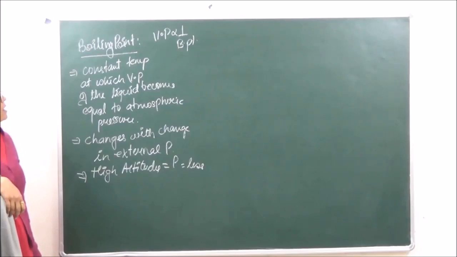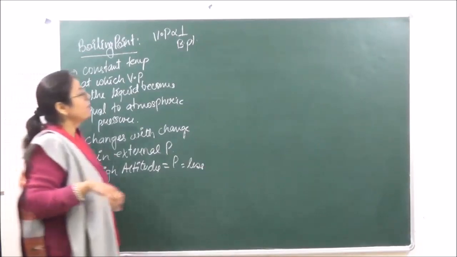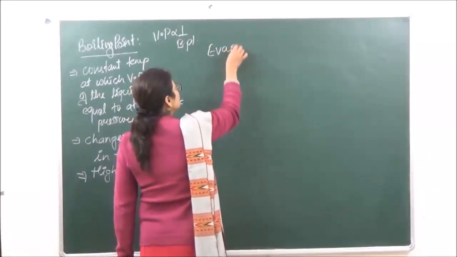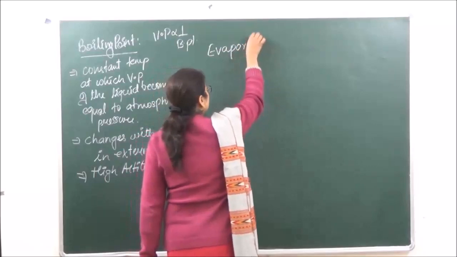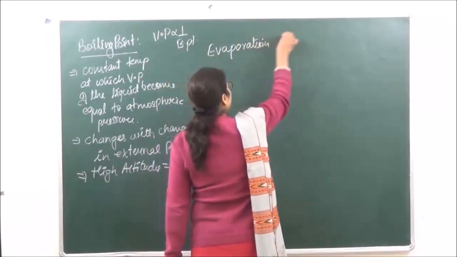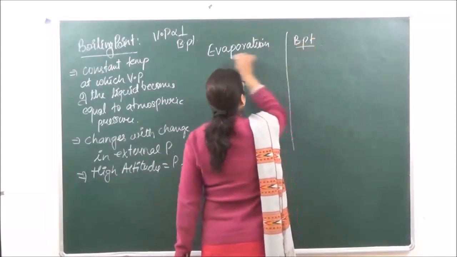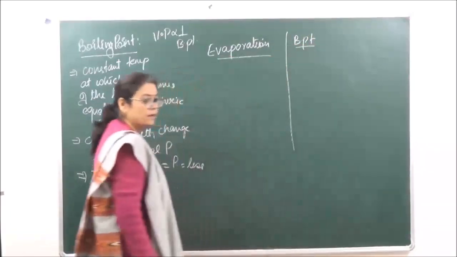Then when we are talking of boiling point and evaporation, and when we want to see the difference between the two, let's see what is the difference between evaporation and boiling, right?